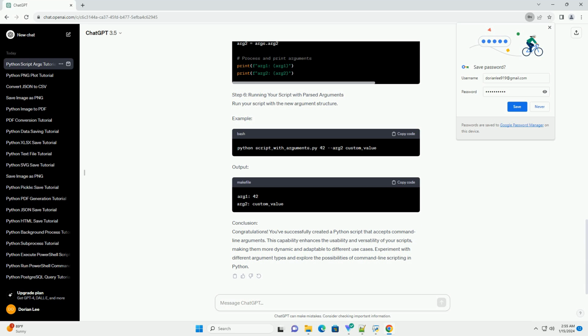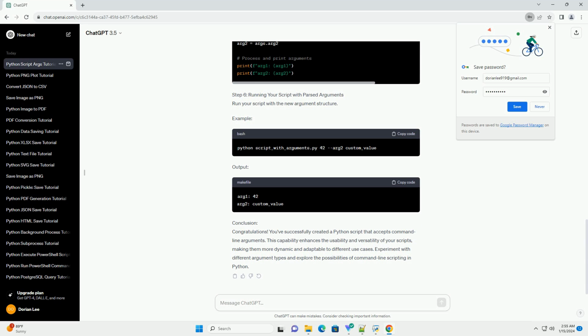Step 3. Accessing command line arguments. To access command line arguments, you can use the argv attribute of the sys module. The first element of sys.argv is the script name itself, and subsequent elements are the arguments provided.